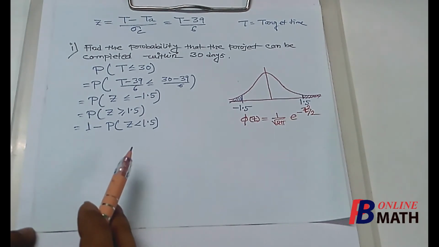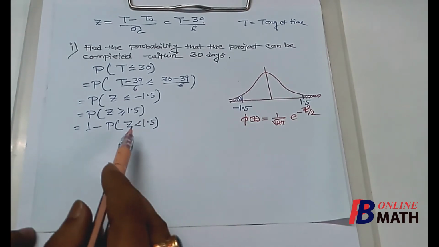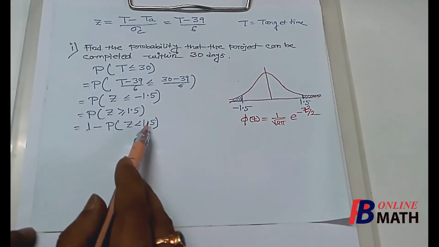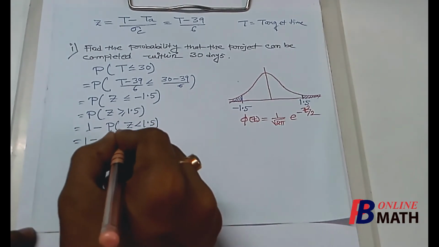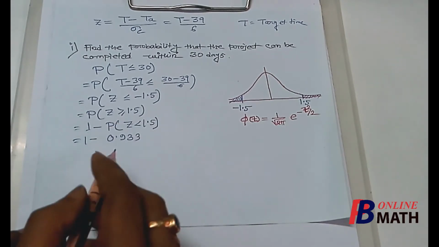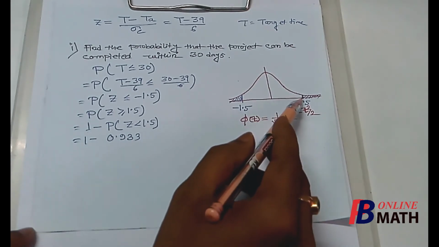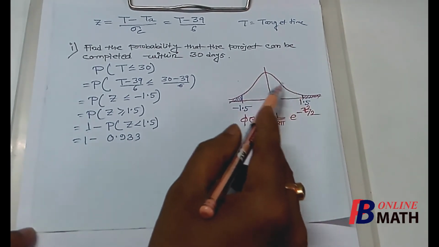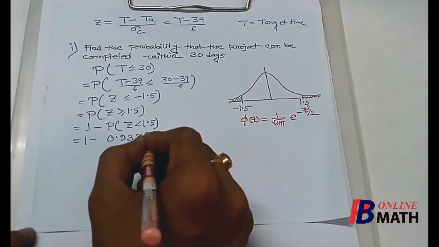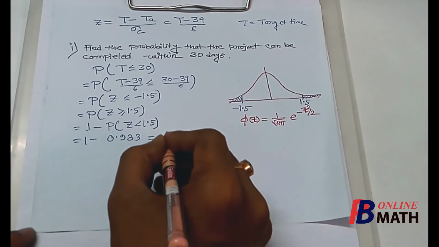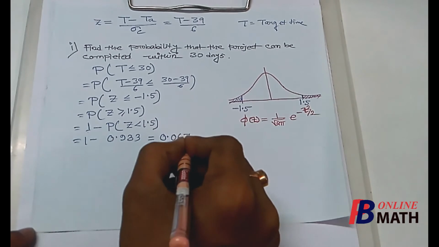Now from the table of standard normal distribution, we can easily find that the area at the left hand side of the point 1.5 is approximately 0.933. That means the area at the left hand side of this point 1.5 is approximately equal to 0.933, so the remaining area is equal to 0.067.